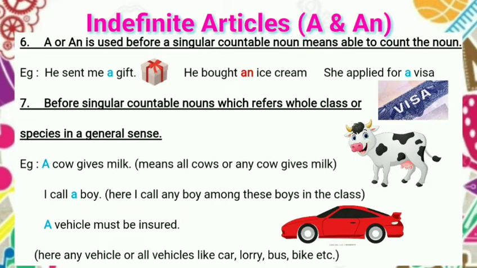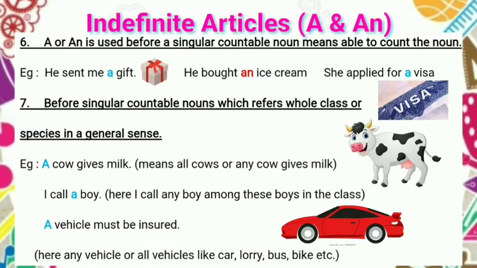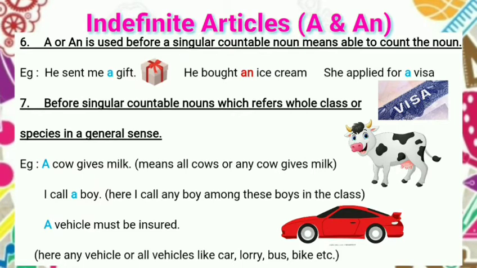Many boys are there, so I call a boy among those. Next, a vehicle must be insured, which means any vehicle, or all vehicles like car, lorry, bus, bike, etc. Any vehicle should be insured. The meaning is any one, a vehicle. To refer to an entire class, we should use article a or an in a general sense.